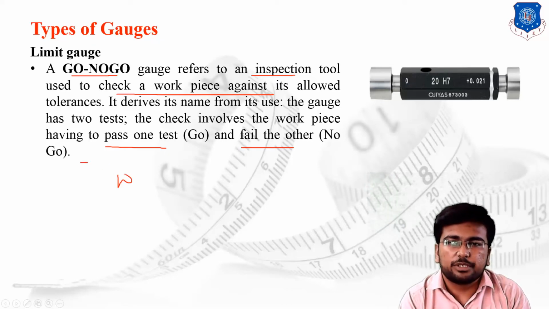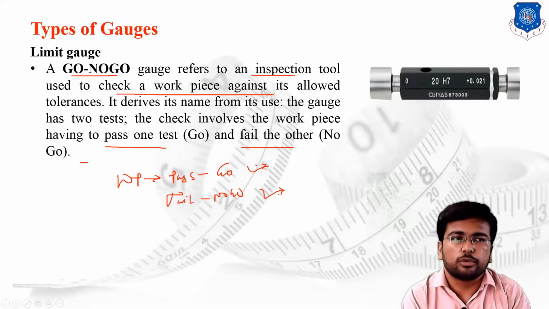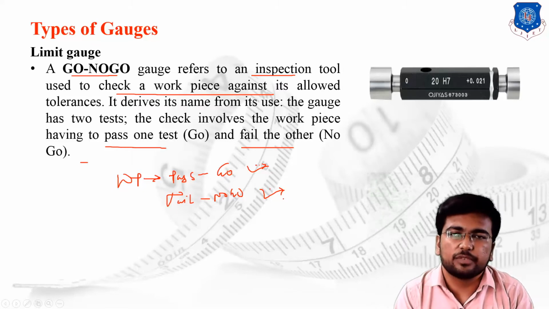If the workpiece passes the test, it is known as the go gauge, and if it fails the test, it is known as the no go gauge. It must pass go, and it must not pass the no go gauge. So guys, this is the basic case of the gauges.